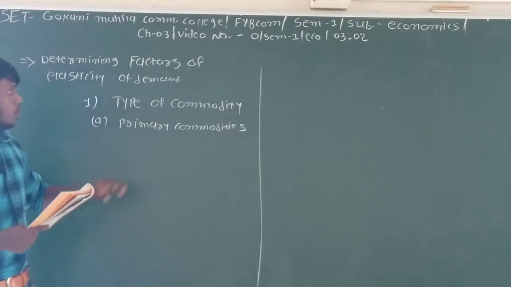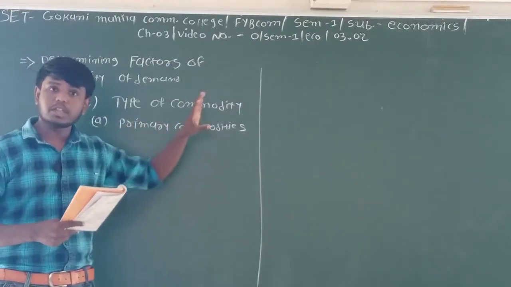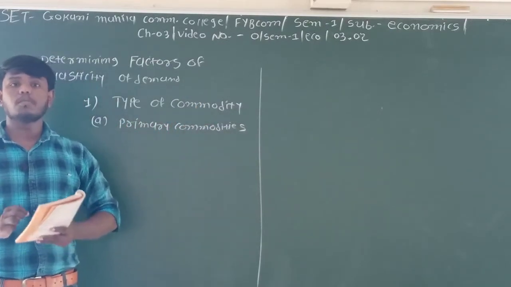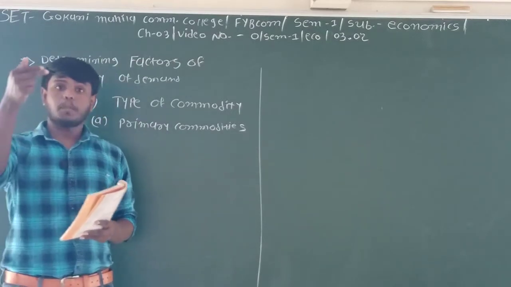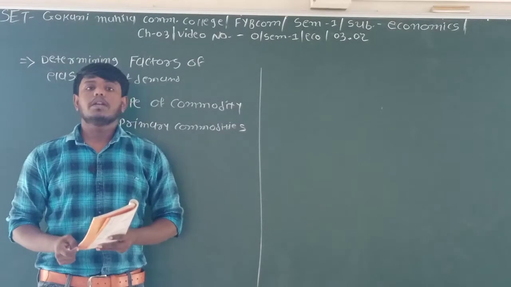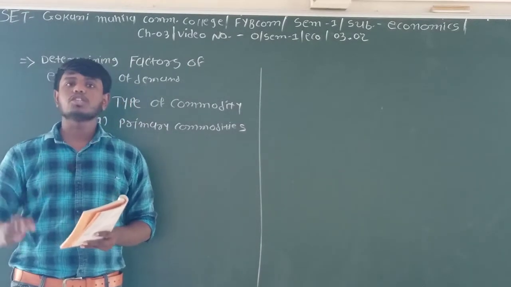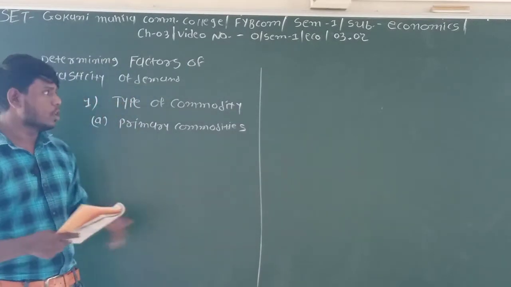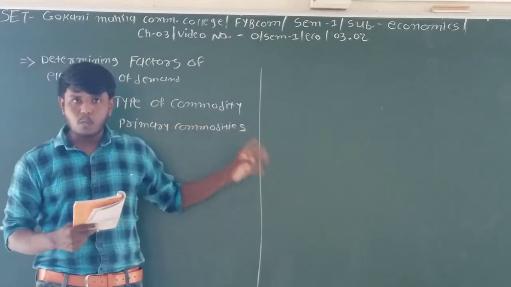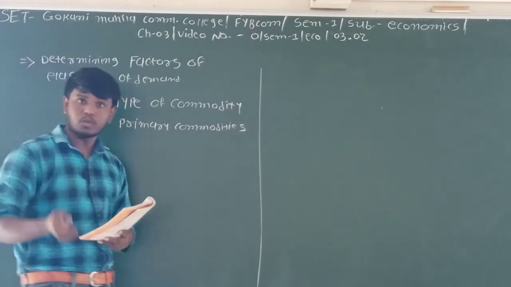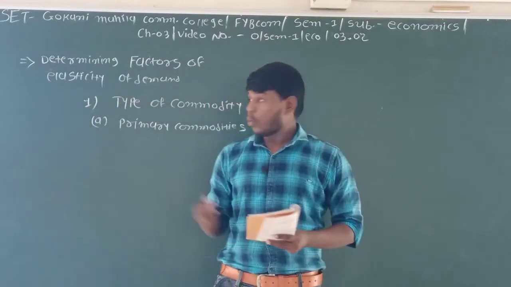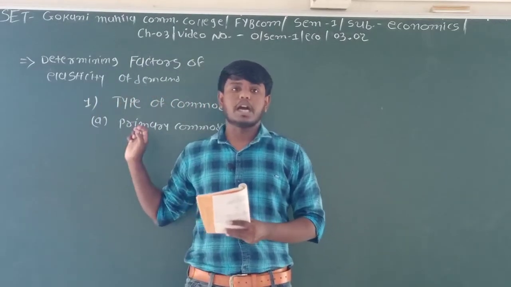So if the price of anything which is a primary commodity rises, there is no effect on the demand. If the price goes down, at that time also there is no major change in the demand of the commodities. Why? Because primary goods are those goods which are needed whatever the price is.